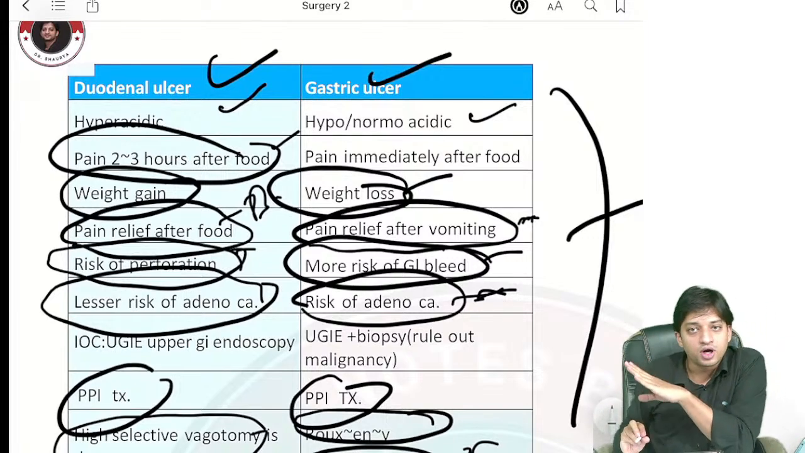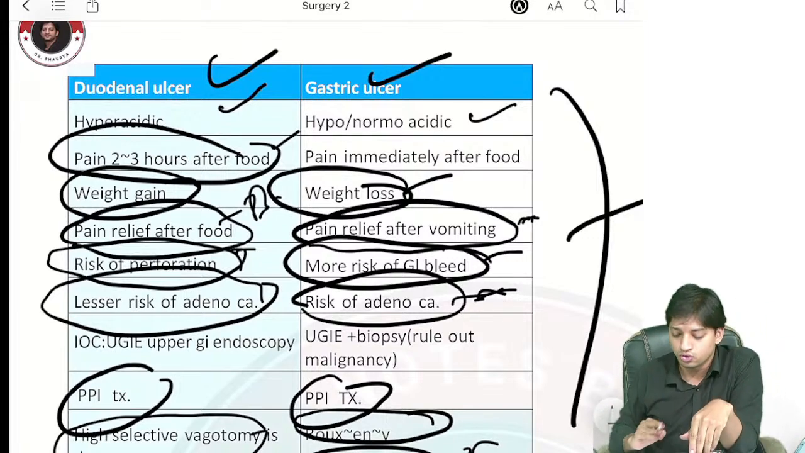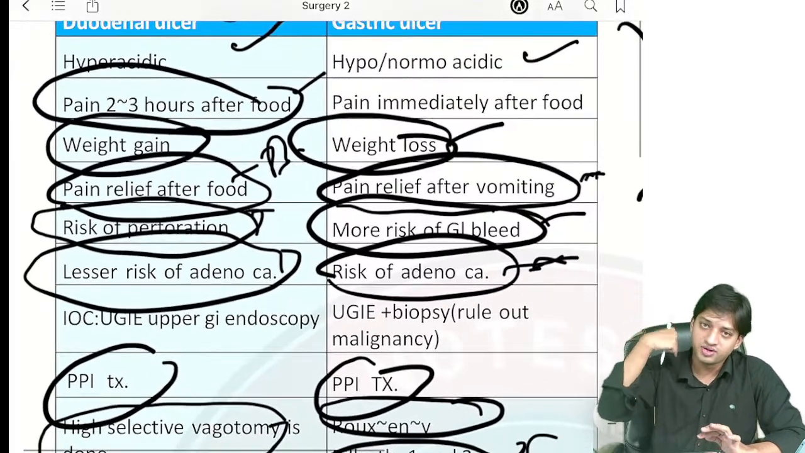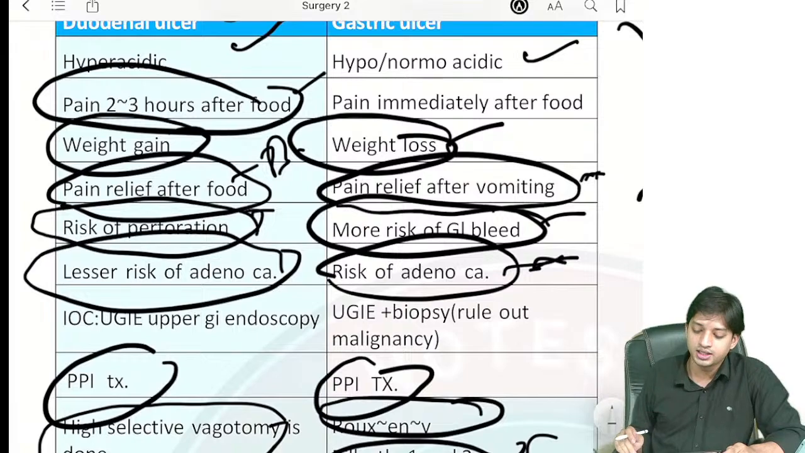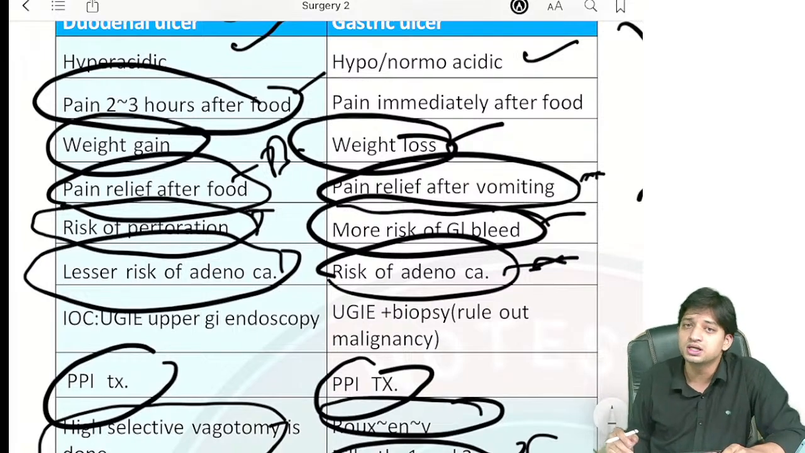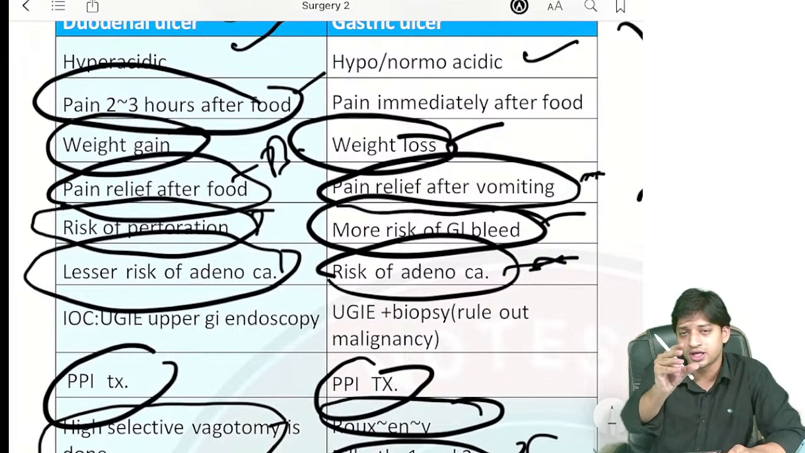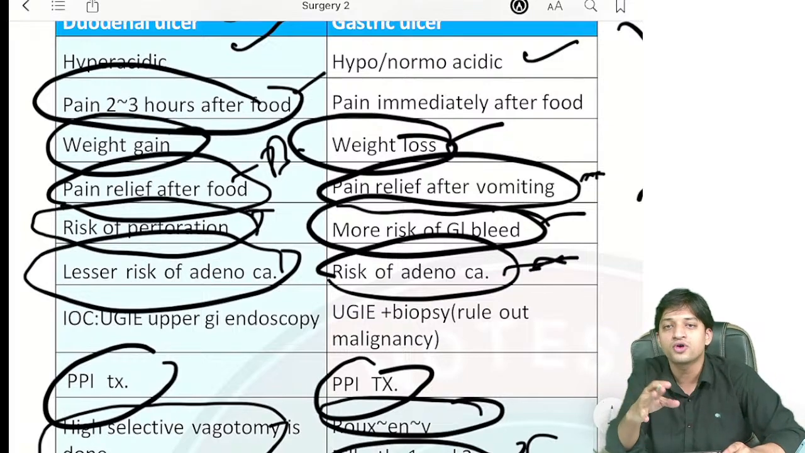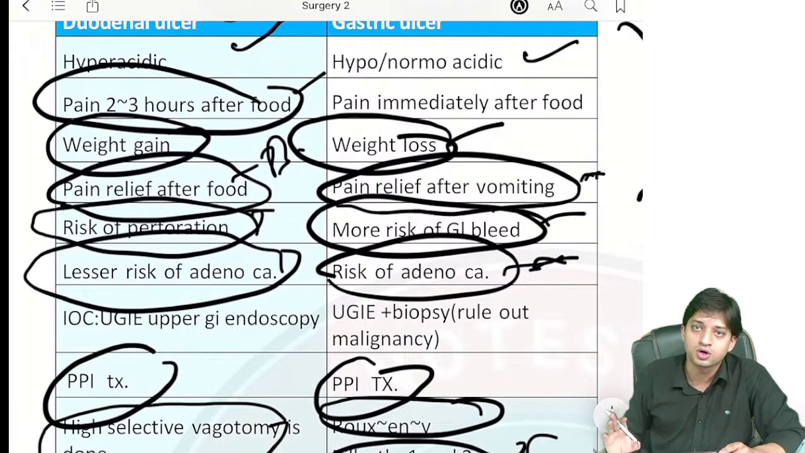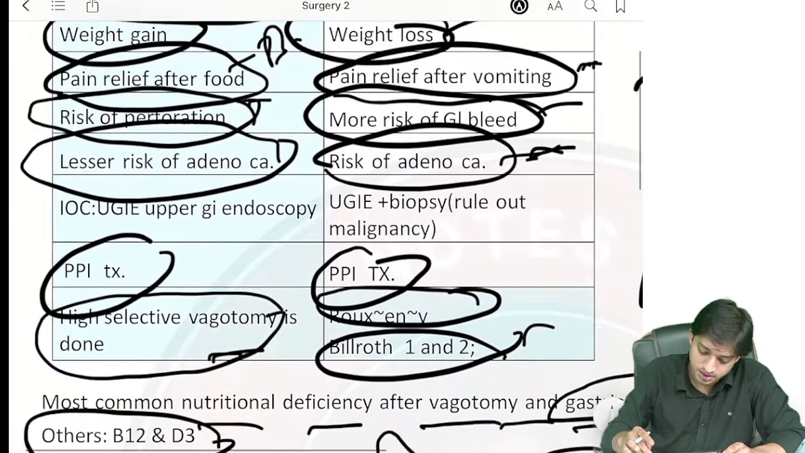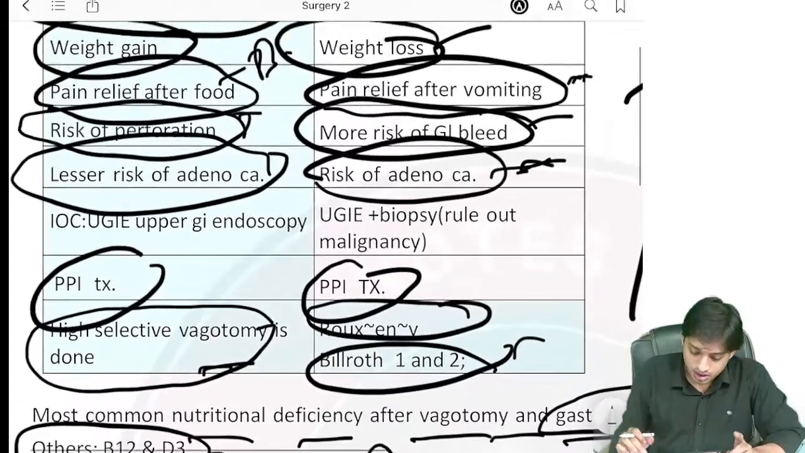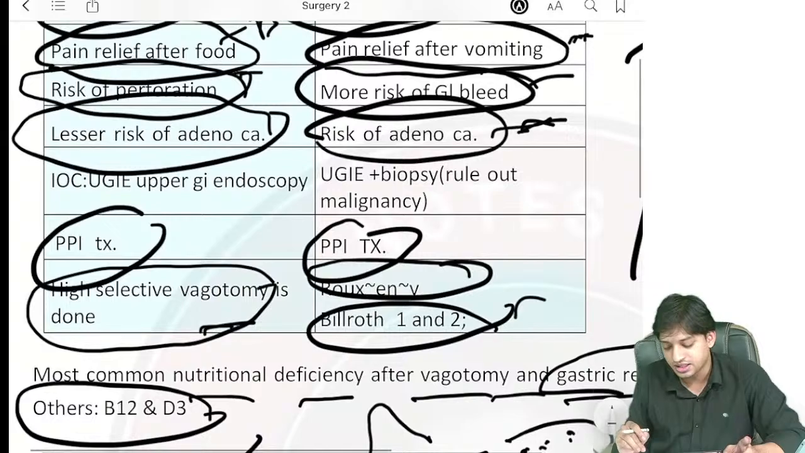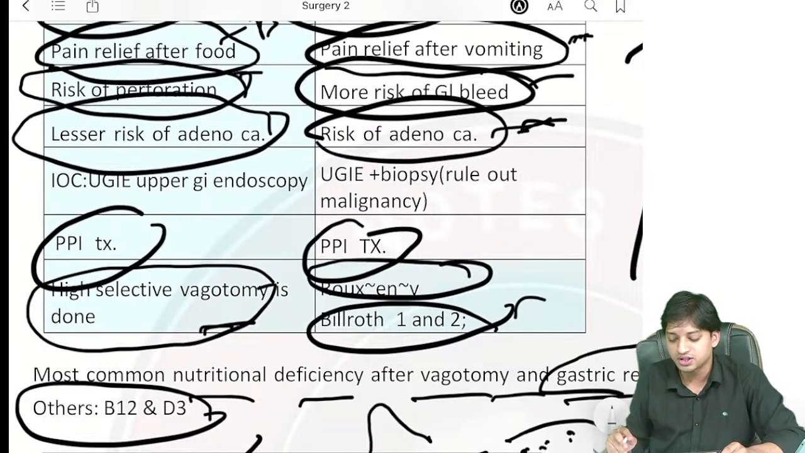Now, treatment for both the ulcers, medical management is the same. You go for the PPIs, right? Investigation of choice, you already know. It is upper GI endoscopy, right? And in gastric ulcer, with upper GI endoscopy, you also take out a tissue sample. Why? You send it for biopsy to rule out malignancy, because there is high risk of adenocarcinoma in the case of gastric ulcers. Now, highly selective vagotomy is done in case of duodenal ulcers. In gastric ulcers, you can go for Roux-en-Y surgery or Billroth 1 and 2.